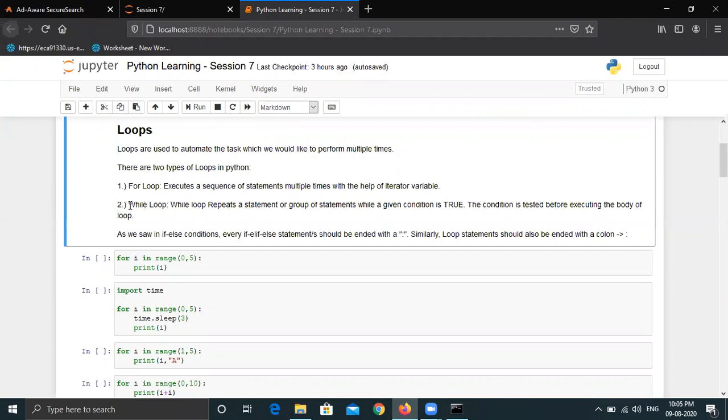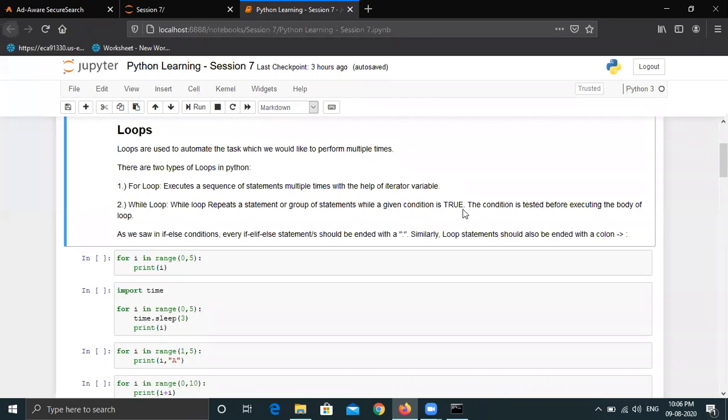And the while loop, which we are not going to discuss today, but we can just see the theory. A while loop repeats a statement or group of statements while a given condition is true. So till the time the condition is true, it will execute the statements, and once the condition is false, it will stop the execution of the loop. This is the while loop.